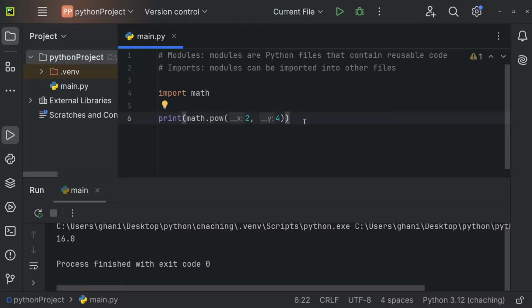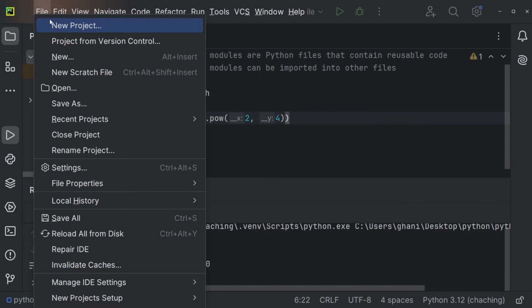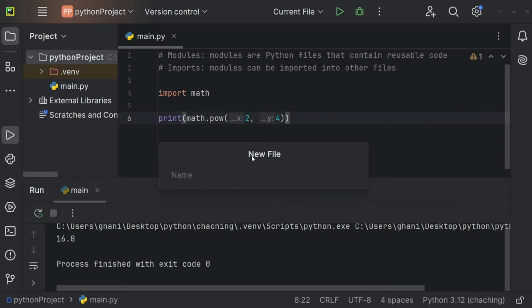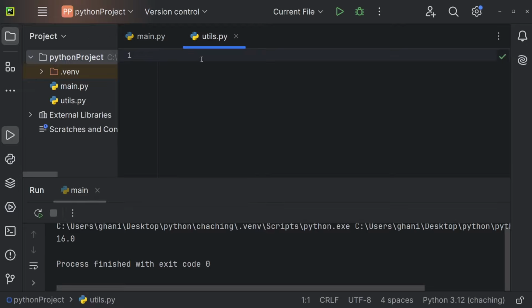And something that is really important is that you can also create your own modules. And what exactly is a module? A module is basically just a Python file. So we can just say new. Let's create a new file. And that one has the name utils, for example. So utils.py. And now let's say a utility function that we want to create is the greet function. So def greet. And right here, we're just going to print hello bro, like so.